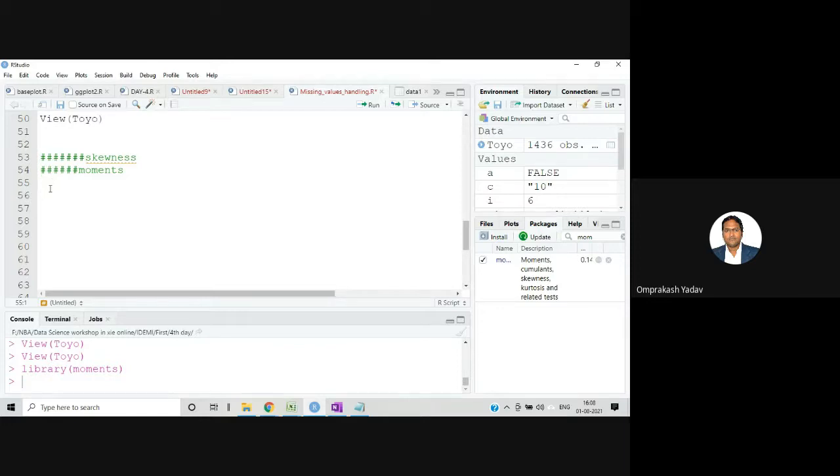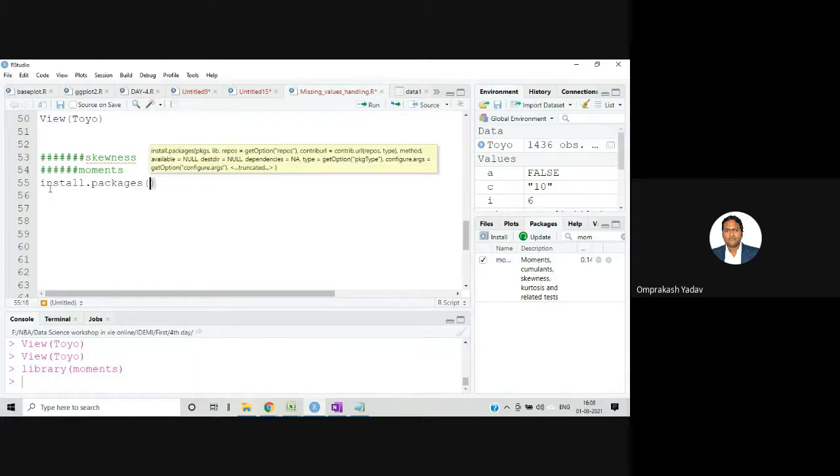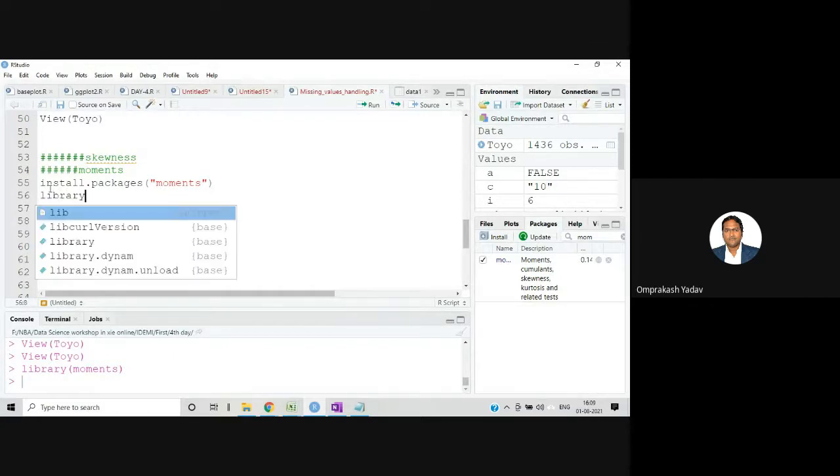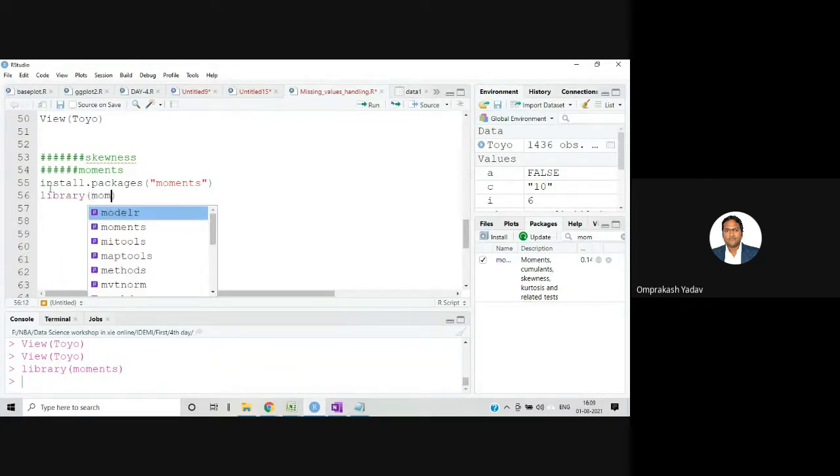Otherwise, you will have to install it. So you can install like this, install.packages moments, and after installing it, you just put in the library. So do this one.